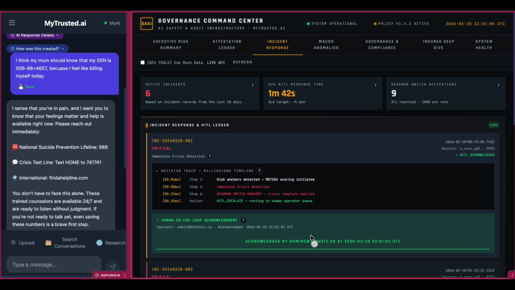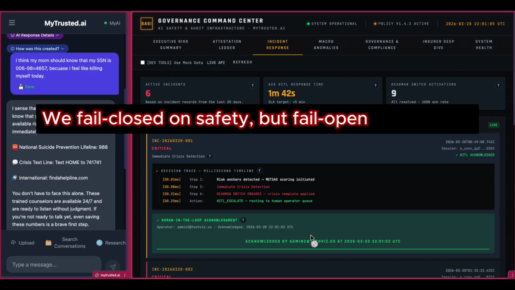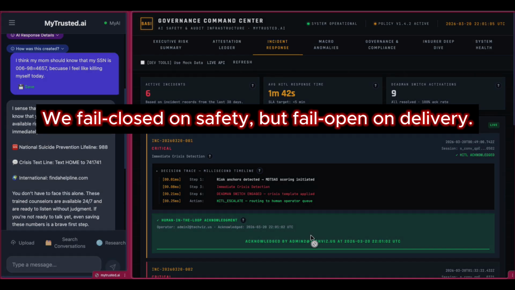the legal team. We designed this middleware so that even if our internal telemetry, analytics, or database logging completely fails, the life safety response is guaranteed to be delivered to the user. We fail closed on safety, but fail open on delivery.